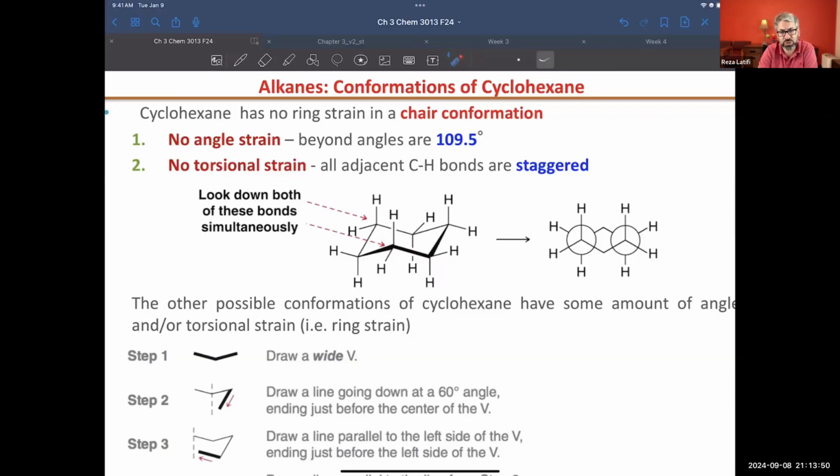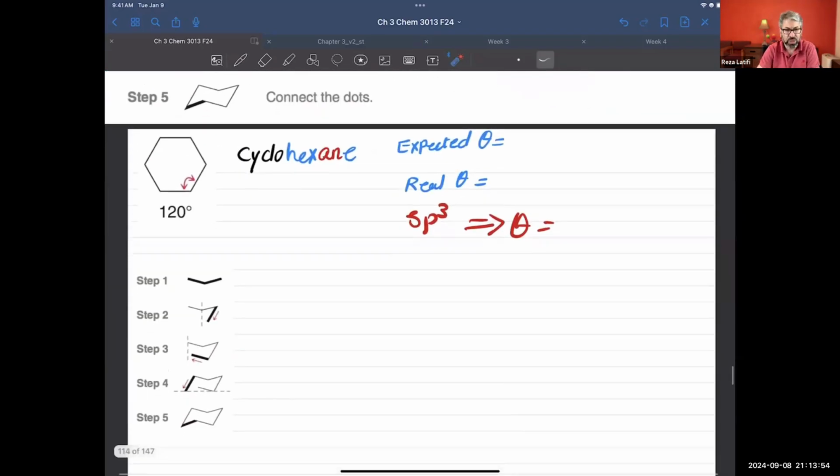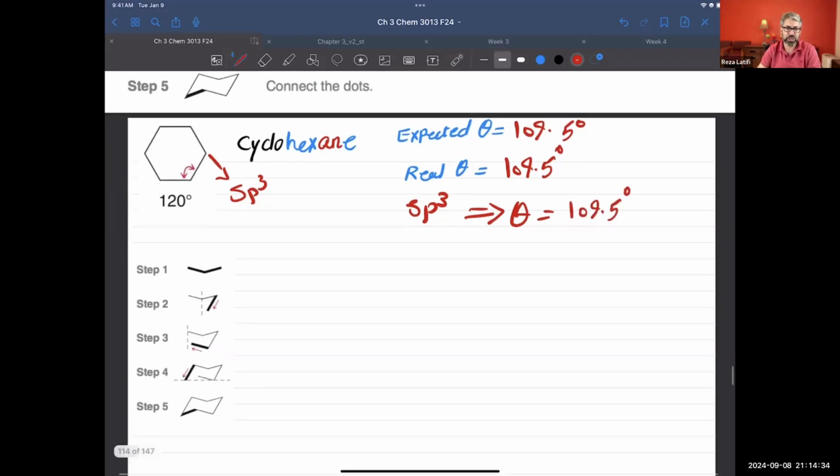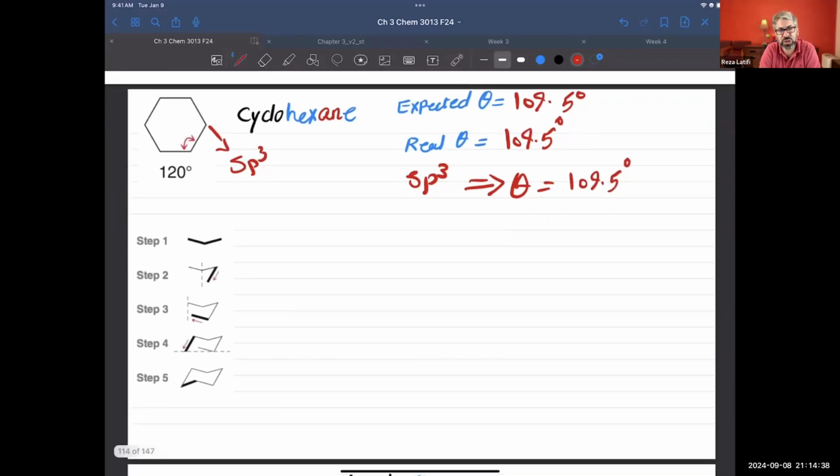Let's learn how to draw those structures, and we start with this. Cyclohexane has carbons with sp3 hybridization, so the expected bond angle is 109.5 degrees. And what's the real one? The real one is again 109.5. So carbon has exactly what we expected as a bond angle. That's really good news. Again, for sp3 hybridization the bond angle is supposed to be 109.5, and we do see that one. How do I draw the structure of cyclohexane?